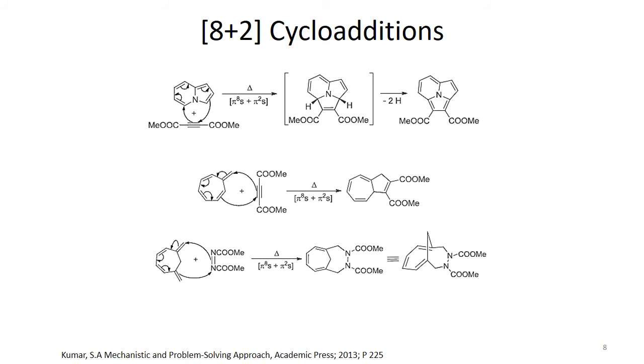So here we can see that again this is an 8 plus 2 component reaction, that is pi 8s plus pi 2s. So this is suprafacial interaction of the 8 component pi system and the 2 component pi system. So we have this example that illustrates 8 plus 2 cycloaddition happening in reality.